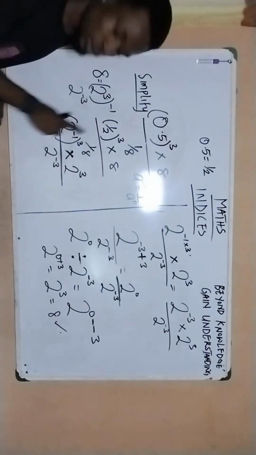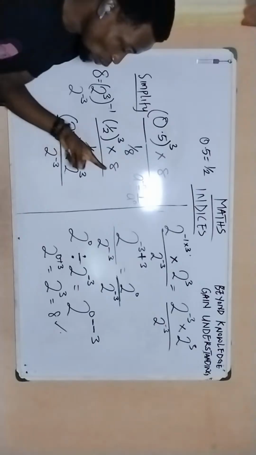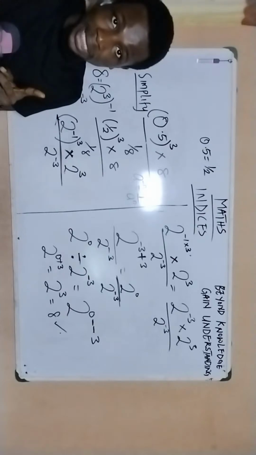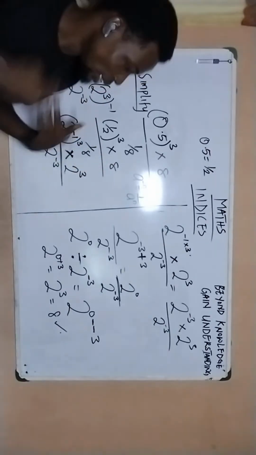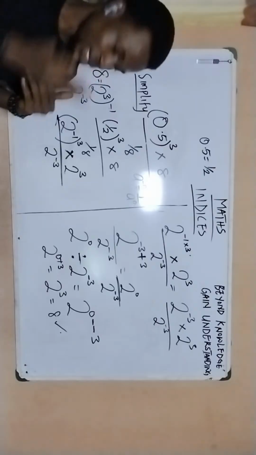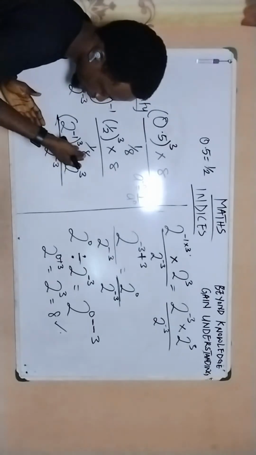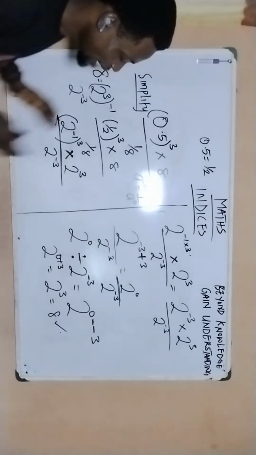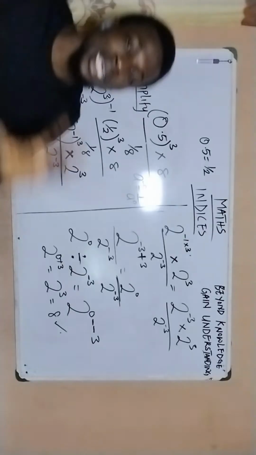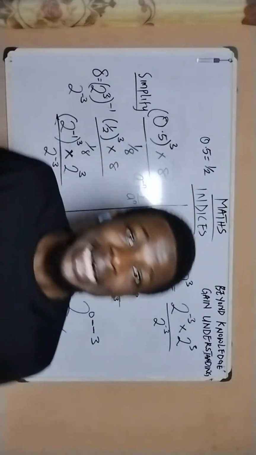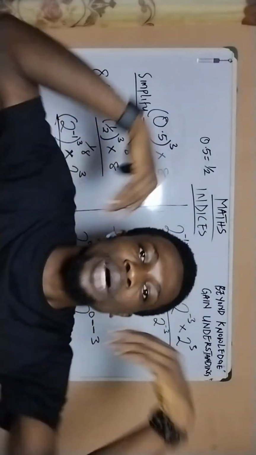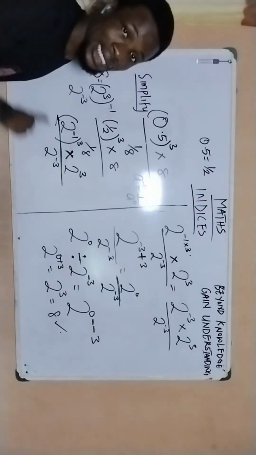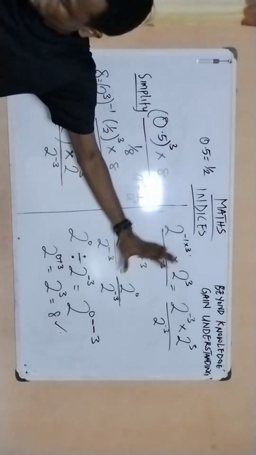So we switched off 1 over 2, it became this. And then we switched off 8 to represent a base, which is 2 raised to the power of 3, because 8 can also be represented that way. 8 is the same thing as 2 to the power of 3. And I went ahead to do the same thing for the denominator part. This 1 over 8 is the same thing as well, 2 to the power of negative 3. And from here, now that we've simplified it by making everyone have the same base and their individual power, we went on to simplify. And by simplifying, we employed the multiplication and the division aspects of the laws of indices.